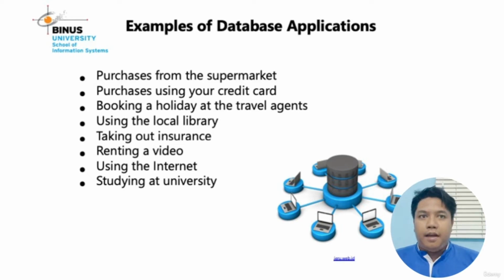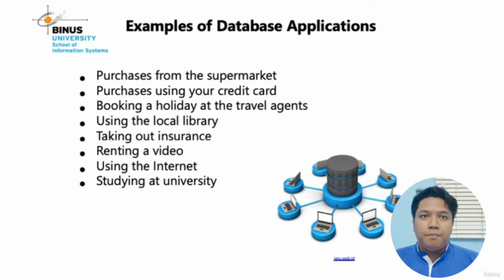Then the cashier will scan the product to see the price list, item name, and total payment for the product you have purchased, and you will print an invoice from the system. Then you will pay for all the items you have taken. All the purchase data that you have made will be stored in the database.